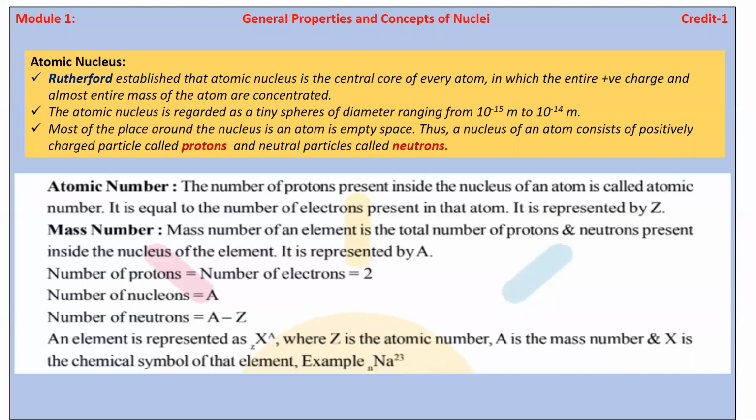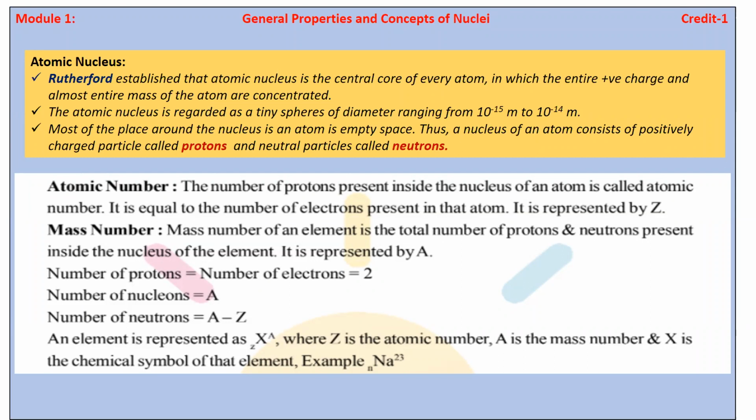Inside the nucleus, you must remember that there are two particles, the proton and the neutron. Neutron is electrically neutral, it does not have any charge, but proton has a positive charge. And above the nucleus there is the electron, which has a negative charge. इलेक्ट्रॉनला निगेटिव्ह चार्ज असतो, प्रोटॉनला पॉझिटिव्ह चार्ज असतो.